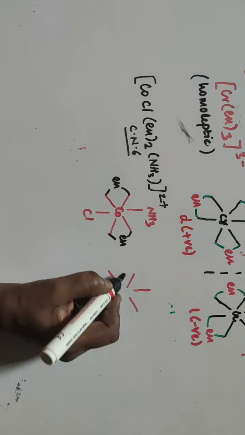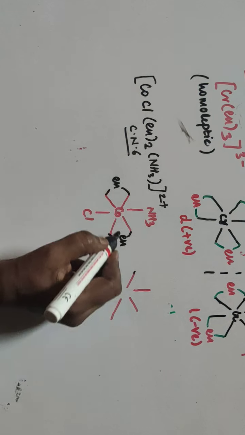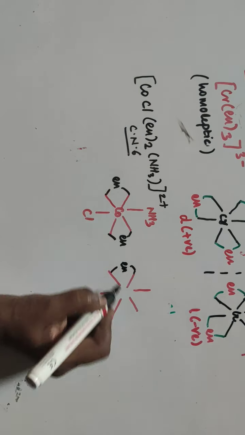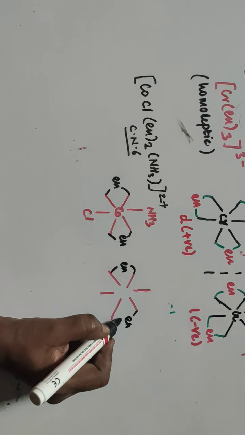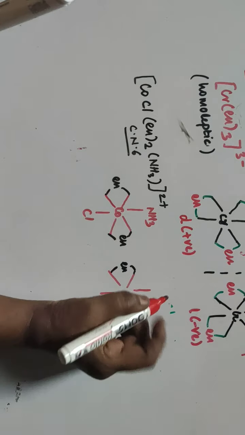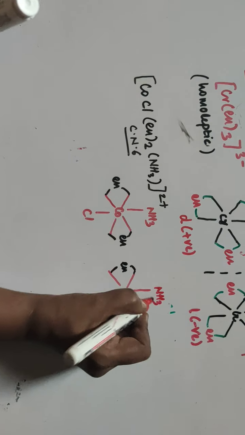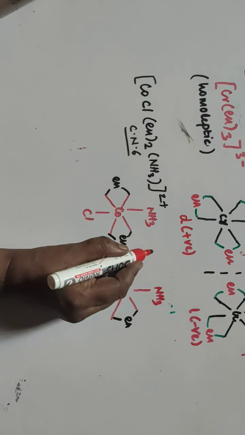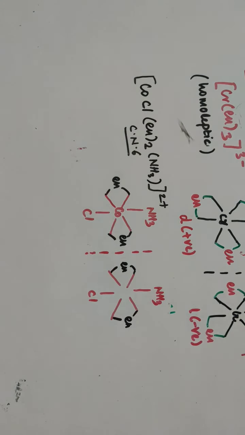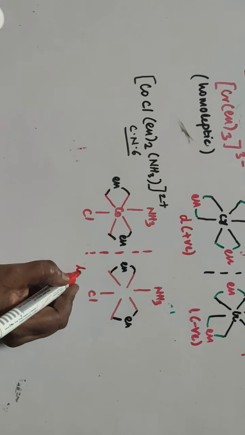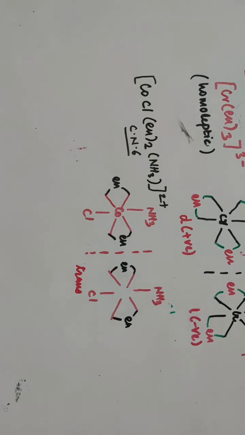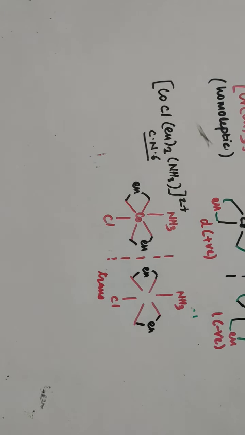We'll see one more compound. This is your En. These are mirror images of each other, and one NH3 is above the plane and Cl is below the plane. And as identical groups are on opposite sides, this is a trans isomer. If you consider mirror images, these are superimposable, so these are not optically active compounds.